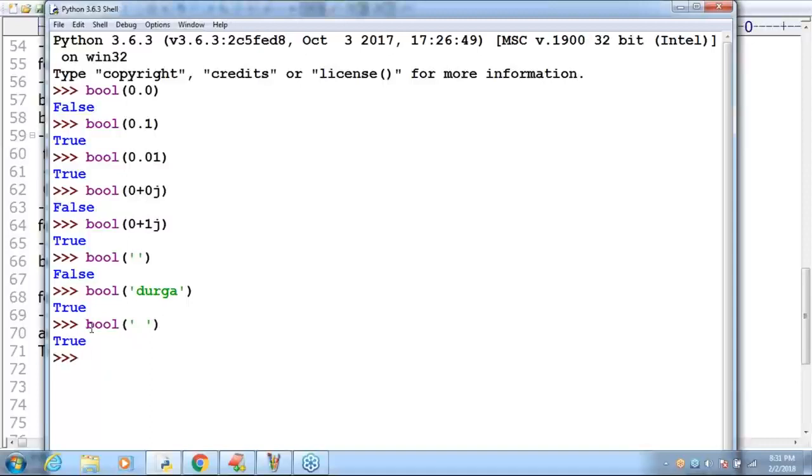Divya, I hope you are able to understand. So space is also one character only. If a character is there, it is non-empty. Non-empty means we are going to get true as the answer. Clear, right? This is about the bool function. Clear for all of you, right?